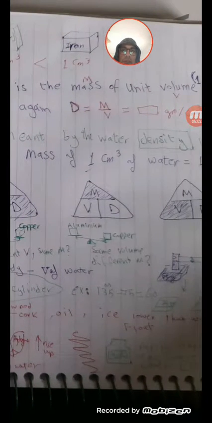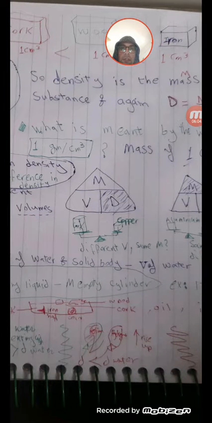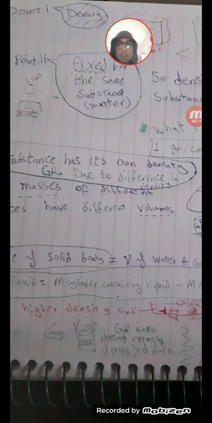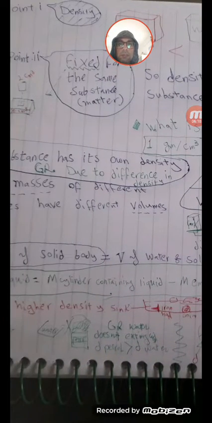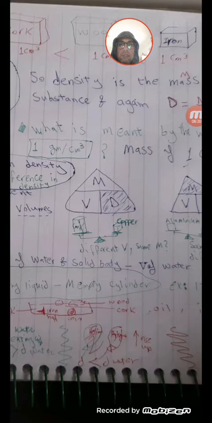From the triangle we see here, we shade D for density, M for mass, V for volume. So D all the time equals M over V. When mass is equal and V is different, the density is different.